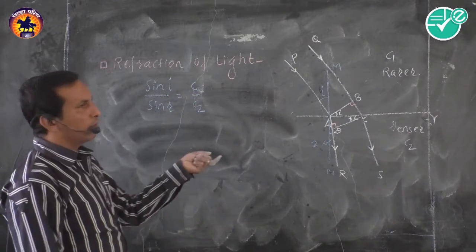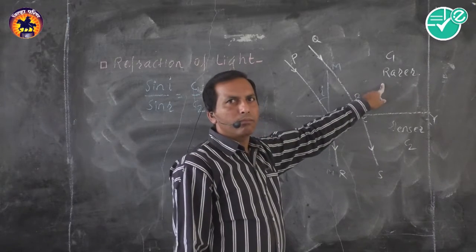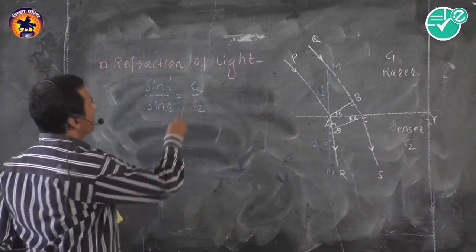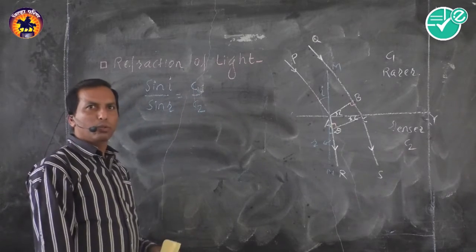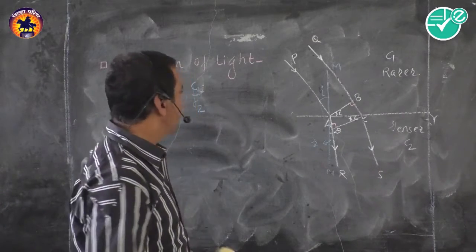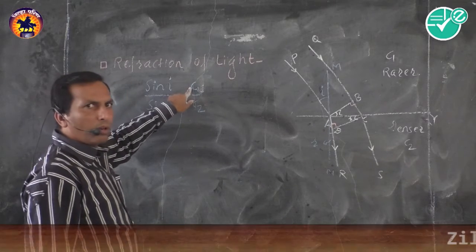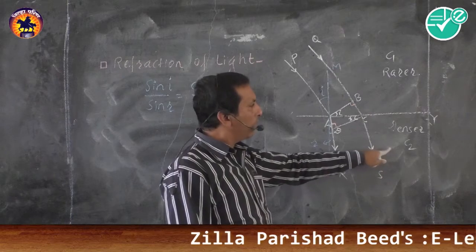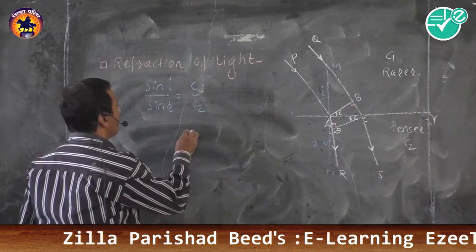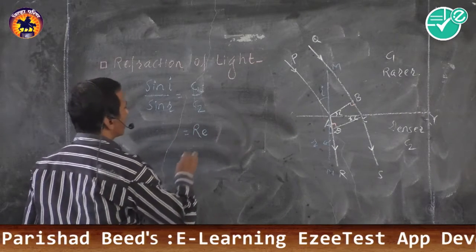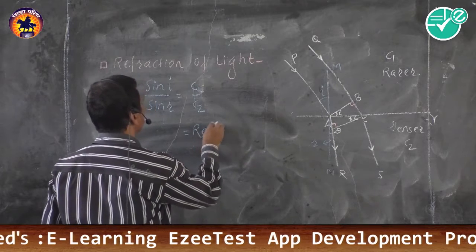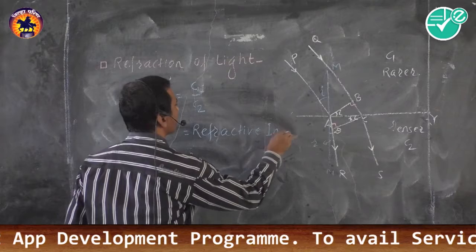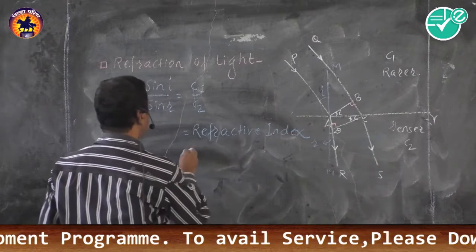Then what is C1? C1 is the velocity of light in rarer medium, and C2 is velocity of light in denser medium. Then C1 upon C2, according to theory, means the ratio of velocity of light in rarer medium to velocity of light in denser medium is called as refractive index, denoted by mu.